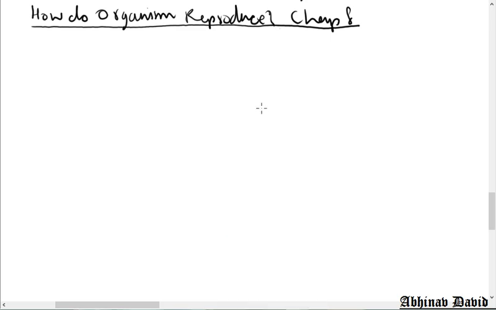Hello students, we'll continue with our chapter number 8, how do organisms reproduce. In the previous class we have discussed that DNA is acting as a blueprint because the DNA gets copied and the information from the DNA passes to the next generation. And then we also have studied that copying of DNA is the basic event that takes place during reproduction.